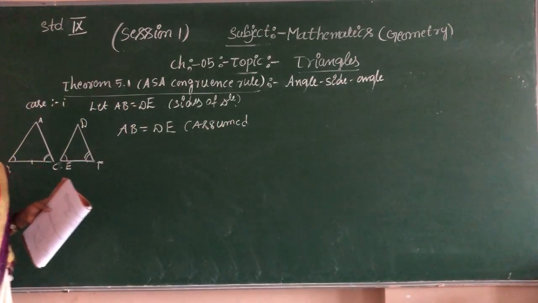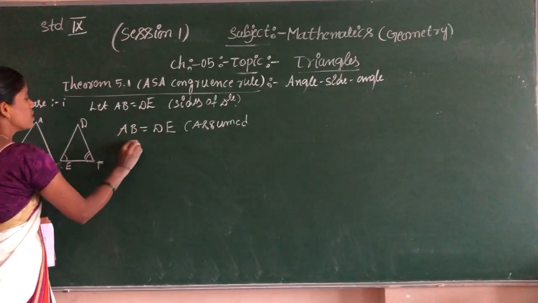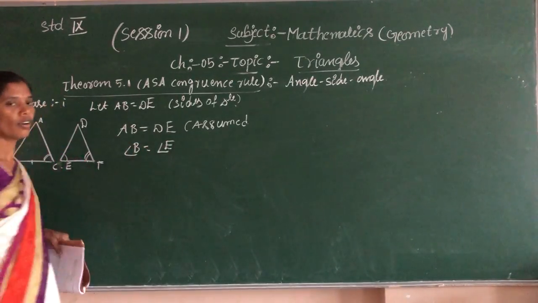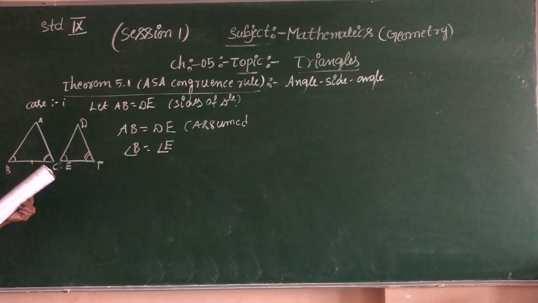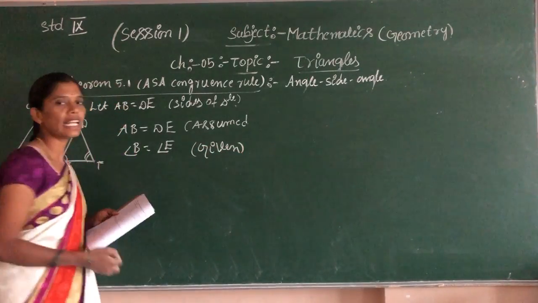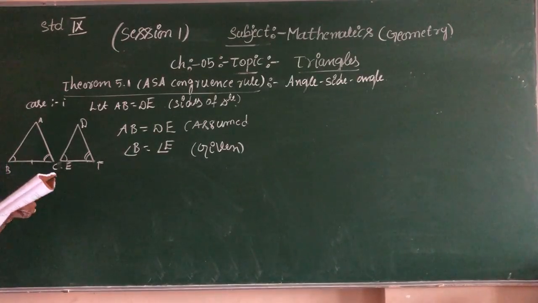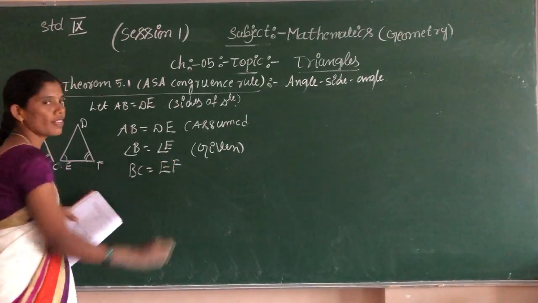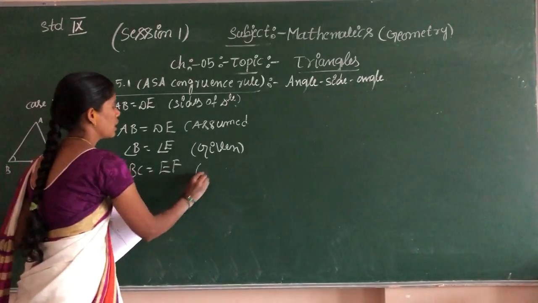Okay. Angle B is equal to which one? Angle E. Angle B is equal to angle E. This is given, it is also given in the statement. Next, BC is equal to EF. That is the base of the triangle. That is also given.